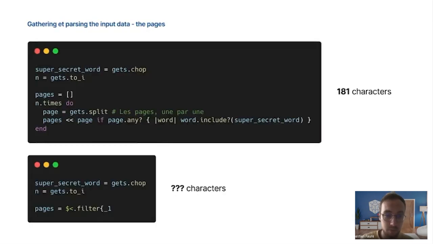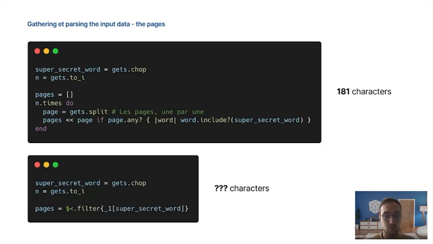In our case, we will just use _1 to receive the page, so the line, the string. And to check if the super secret word is inside this page, we will use the following syntax: _1, the page, and in between brackets, the secret word. This syntax will check if the secret word exists. If it exists, it will return the substring, so the secret word. If it doesn't exist, it will return nil, and this is how we will filter our pages.